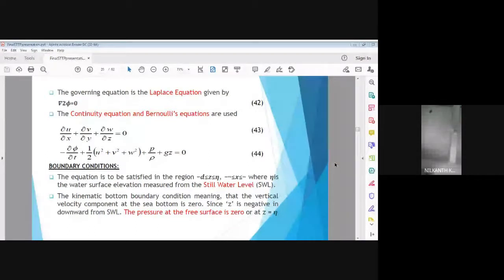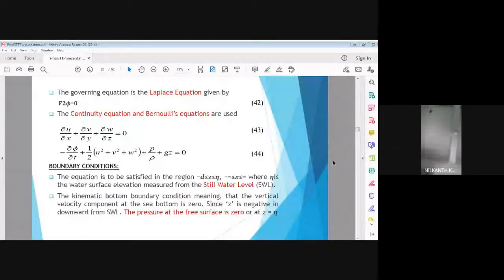And it is coupled with Bernoulli's equation, that is, the velocity head plus pressure head plus potential head. It means that the energy of the wave entering at one point must be equal to the energy of the wave leaving at some other point. So the set of equations 43 and 44 are the governing equations. These governing equations cannot be solved unless we apply the boundary conditions.